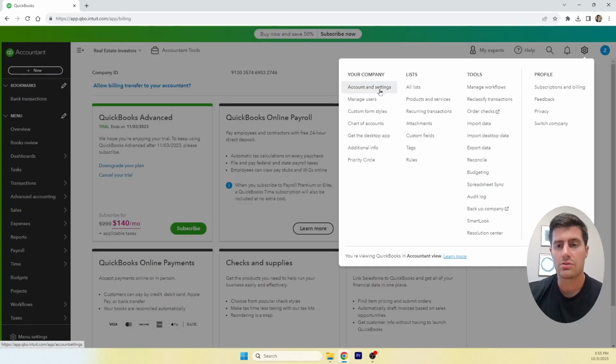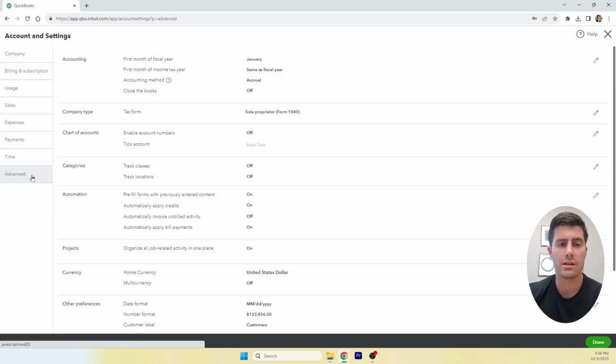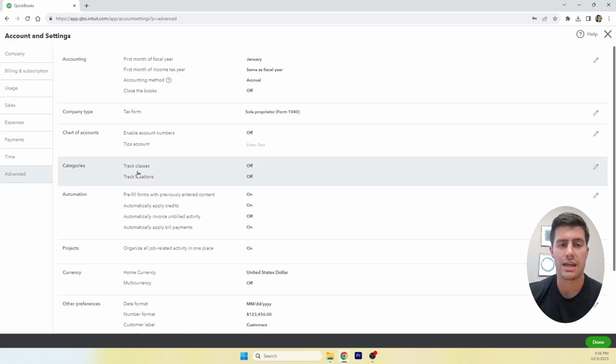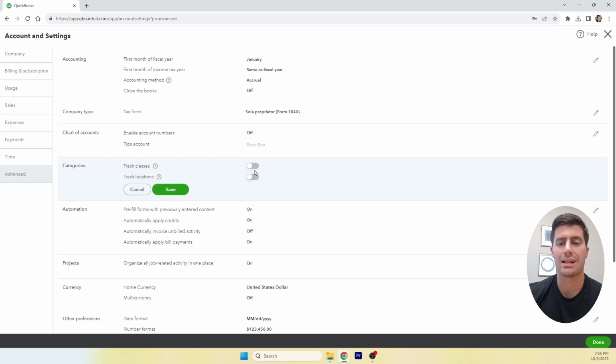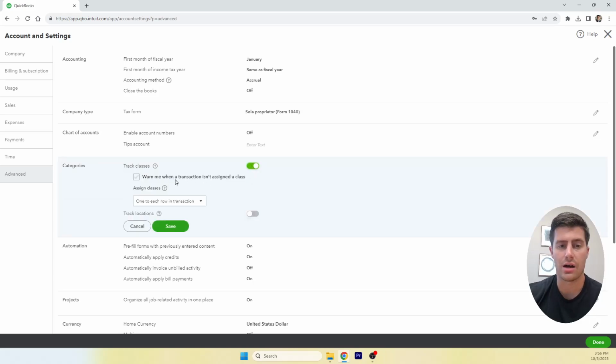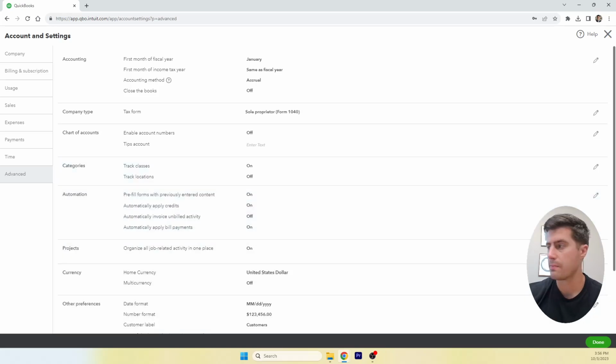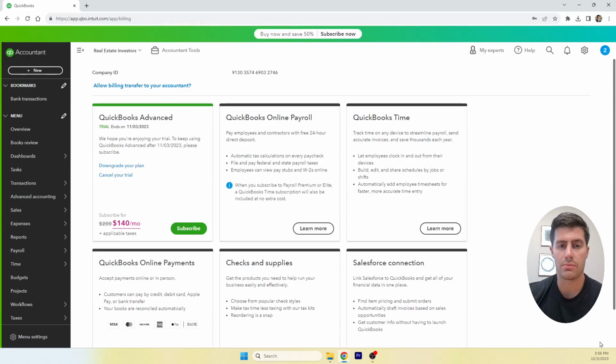Okay, then you need to go to the gear icon, click Account and Settings, then click Advanced on the left-hand side, and then you will see this Categories right in the middle here with the first option of Track Classes. Go ahead and turn that on. And if you want, you can check this box, Warn me when a transaction isn't assigned a class. That's fine. And then we're going to click Save. Click Done in the bottom right-hand corner. Now we have enabled class tracking.